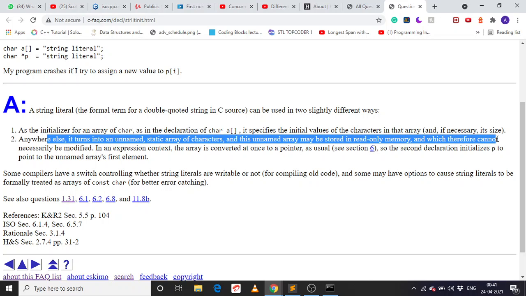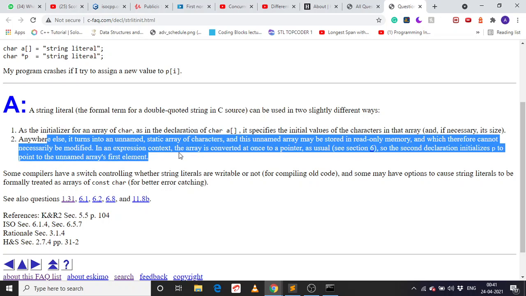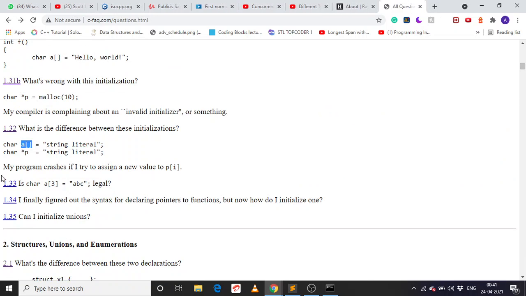Read only memory. Is this legal? Yeah, definitely it's legal.